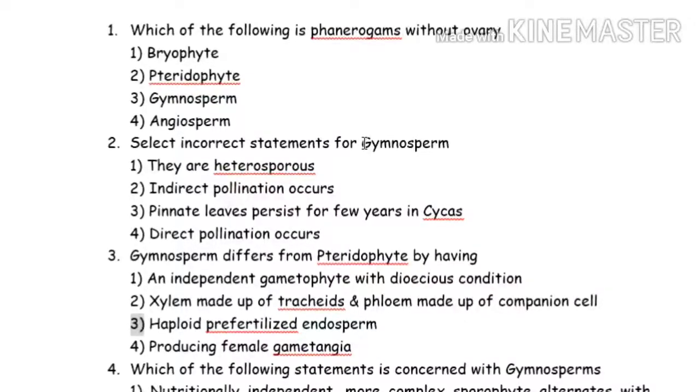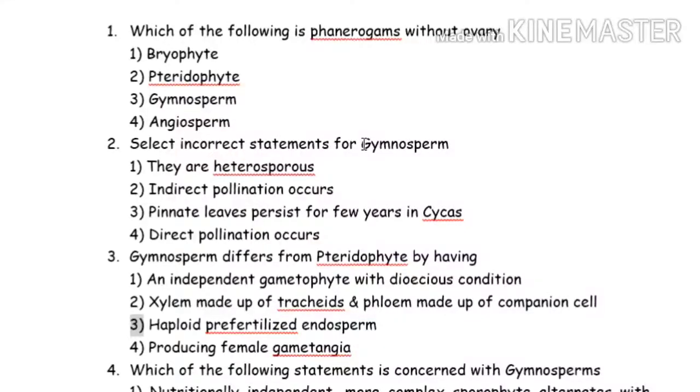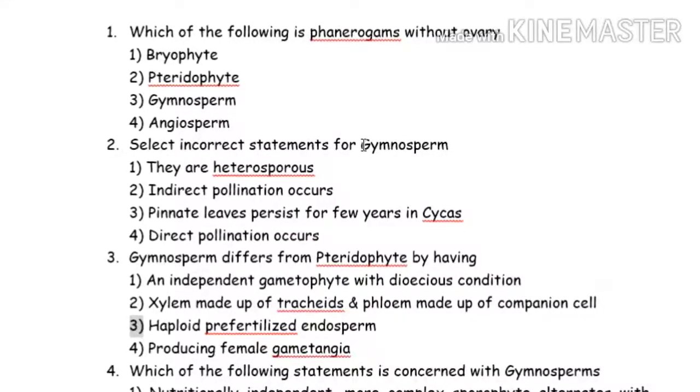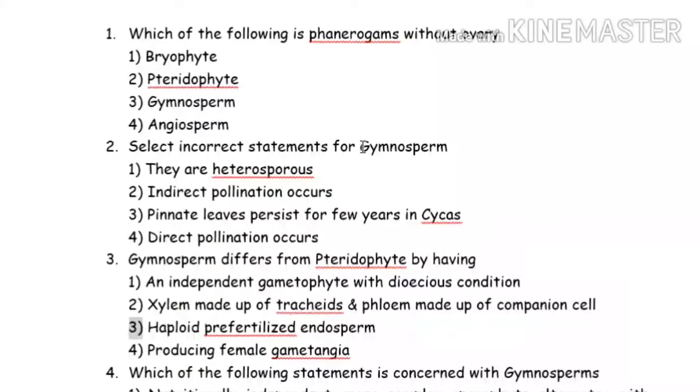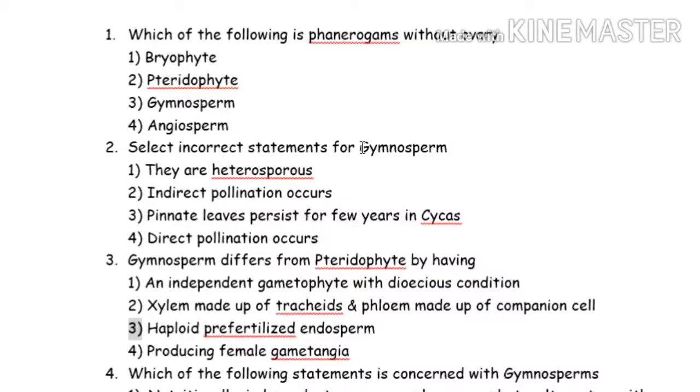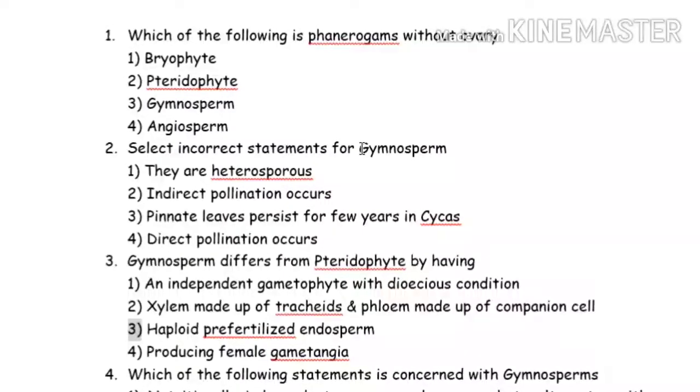And if you see, the pinnate leaves will be present in the cycas. Go and check in the gymnosperms, pinnate leaves are present in the cycas, and pinus is having the simple needle-like foliage leaves. So I hope this hint is helping you to solve the question.